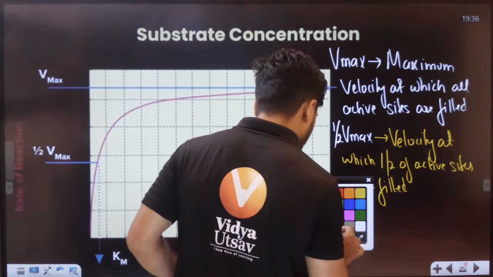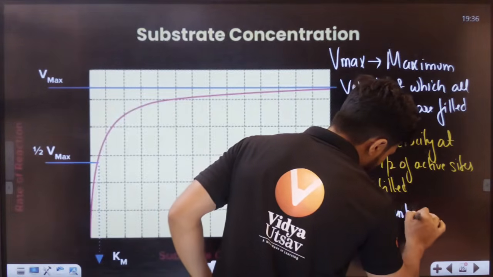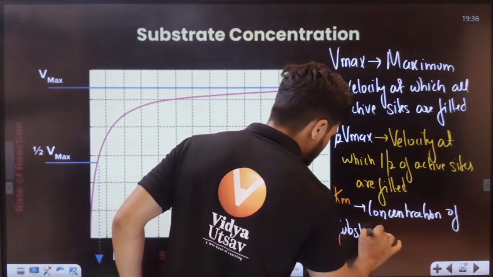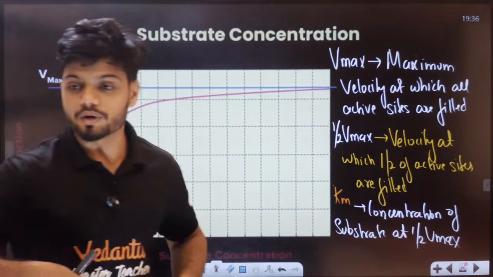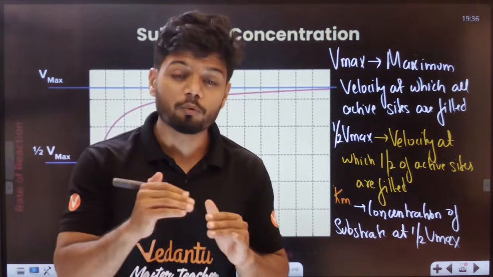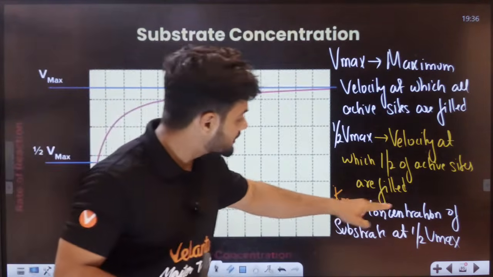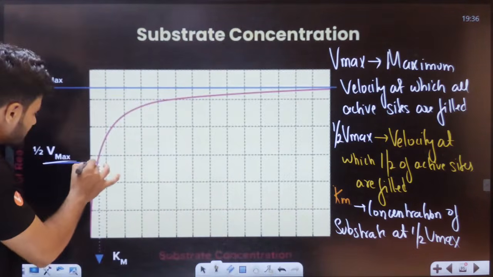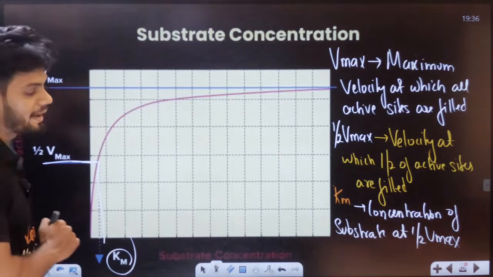That is nothing but the concentration of dosa, that is substrate, at half Vmax. That is, when your stomach was half full, how many dosa did it take, students? That is called the Km value. That is the concentration of substrate at half Vmax. So if this is half Vmax, what was the substrate level at this half Vmax? That is called the Km value, Michaelis constant.